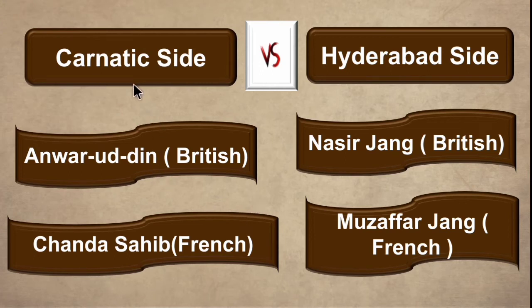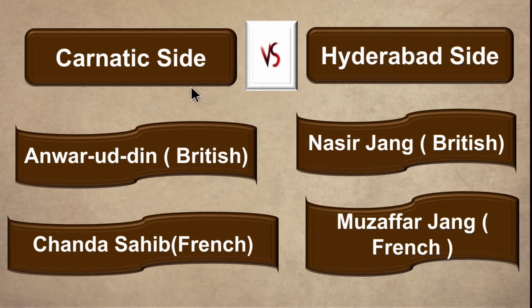On the Carnatic side, Anvaruddin was supported by the British. Chanda Sahib was supported by the French. And on the Hyderabad side, Nazir Jang was supported by the British and Mozaffar Jang was supported by the French. So children, make a note of this, then only you can understand the Second Carnatic War. It was fought between the Carnatic and Hyderabad because of the succession dispute.